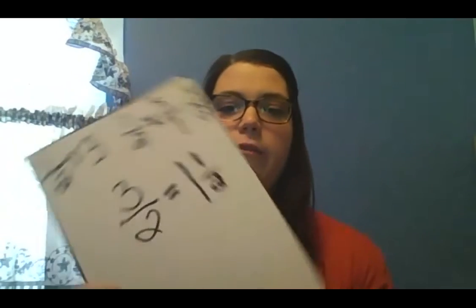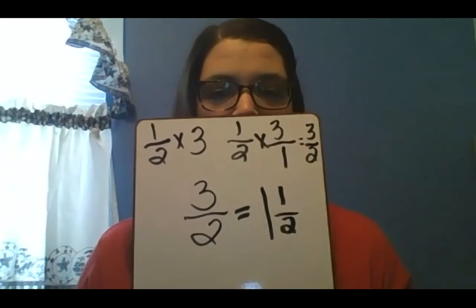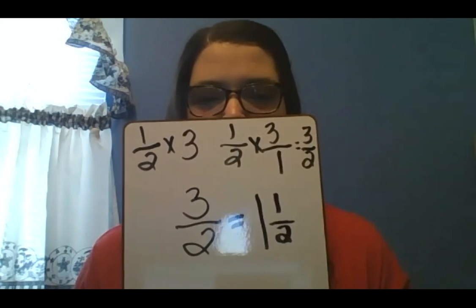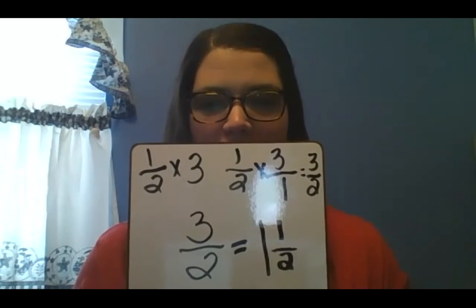So I have 3. Here's my 2. I can get 1 group of 2. I got 1 group of 2, and I had 1 left over. So there's my 1 group of 2, and I had 1 left over. So I changed that into my fraction. So I had 1 group of 2 with 1 left over. So 3/2 is equivalent to 1 1/2.